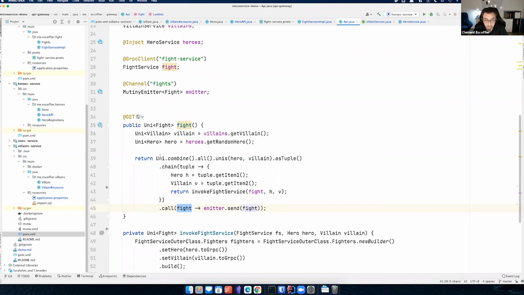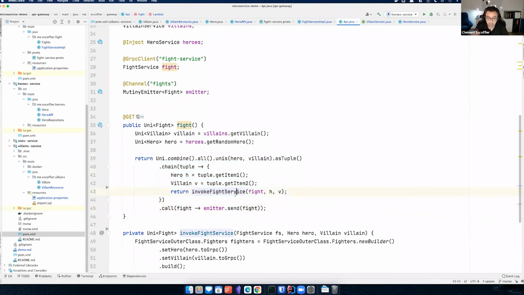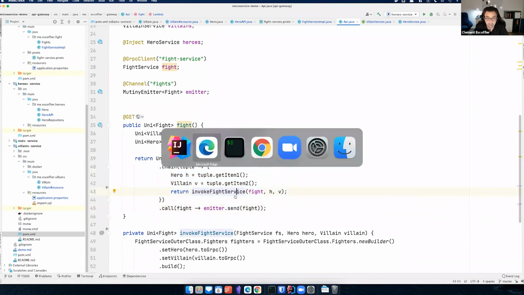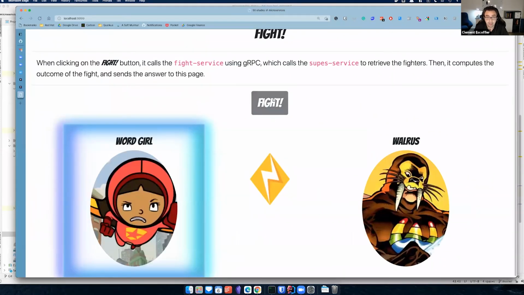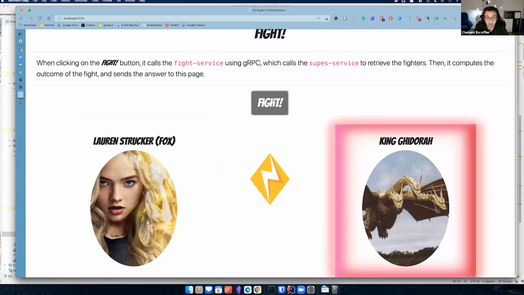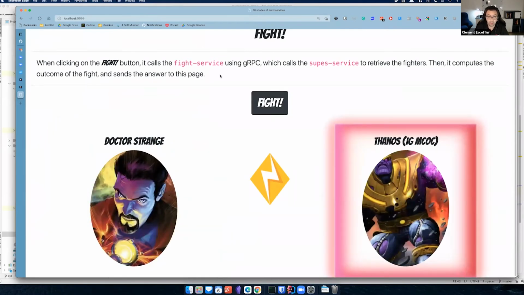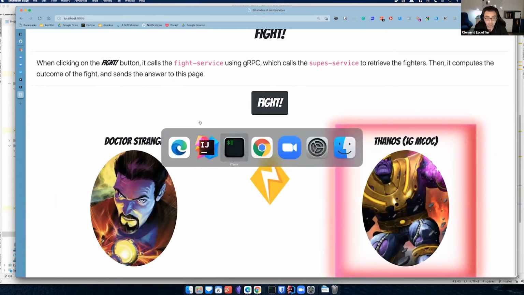So the return here still returns the fight, but at the same time, we have sent it to Kafka. So let's try this. I will go back here. Every time it sends the message to Kafka. So that's pretty cool.